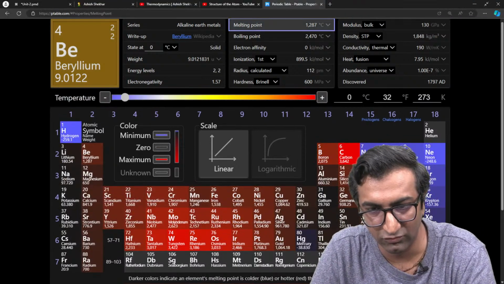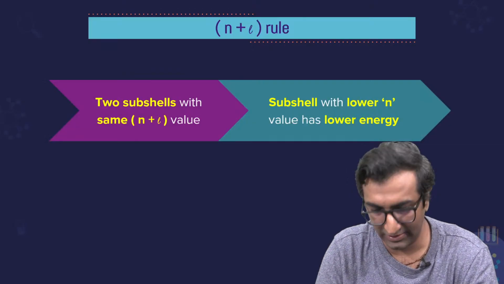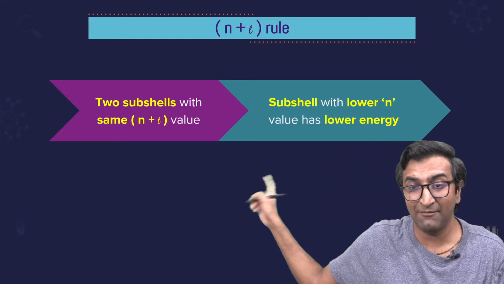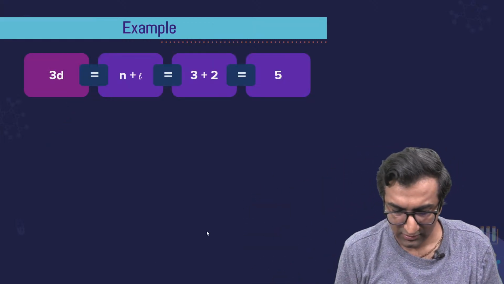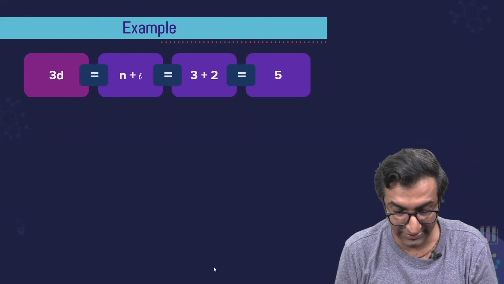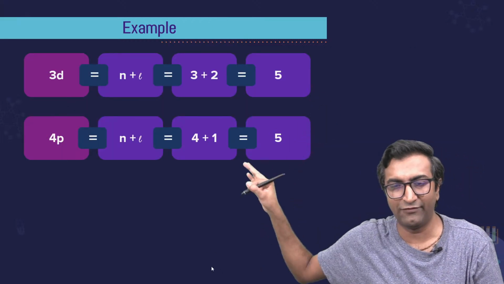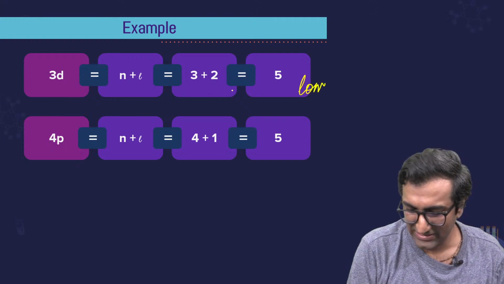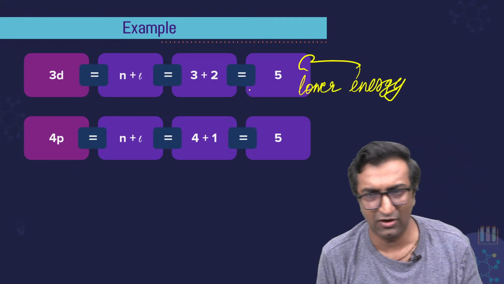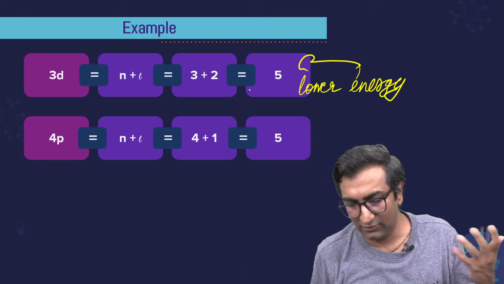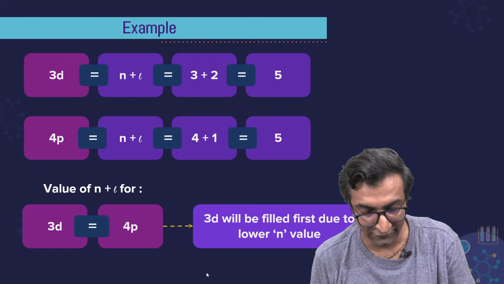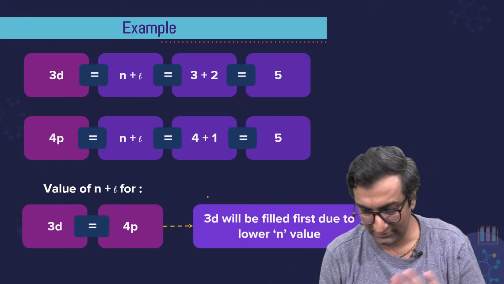All right, cool. We'll go back to our session right now. So, if you have two subshells that have the same n plus l value, a little theory: the subshell with lower n value has lower energy. Which means if I have 3d and 4p, both have n plus l equal to 5, then we say that 3d has lower energy. And again, guys, this is just a hack that will help you get marks in JEE or NEET. In reality, there's a lot more maths behind this, but for now this is it, okay? 3d will be filled first because of lower n value.